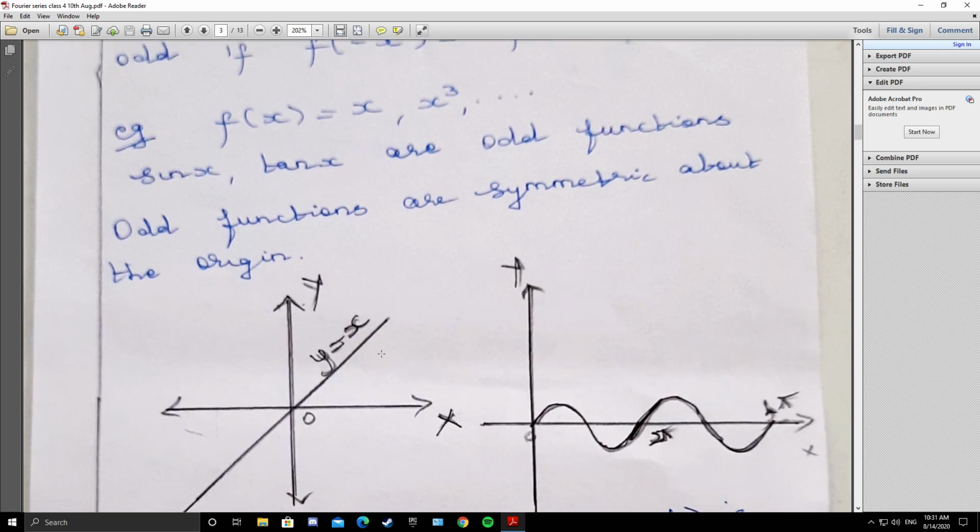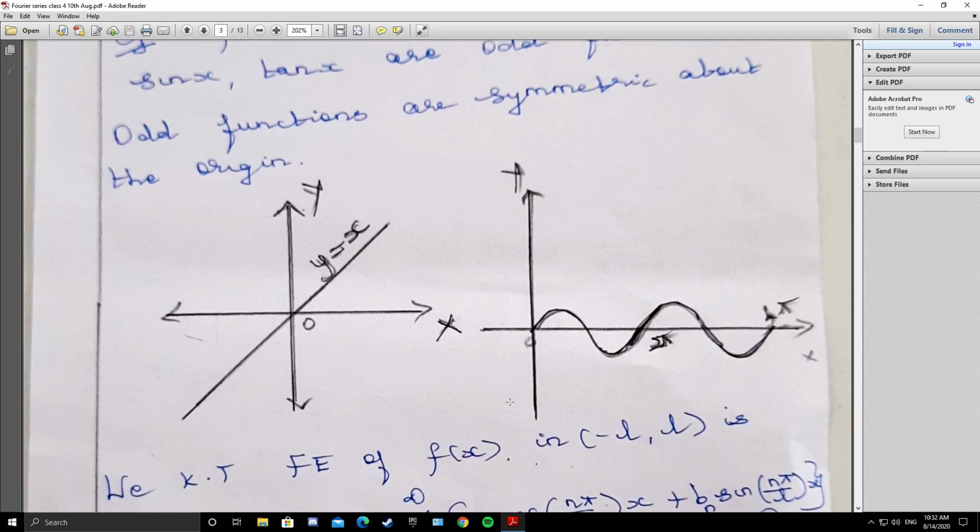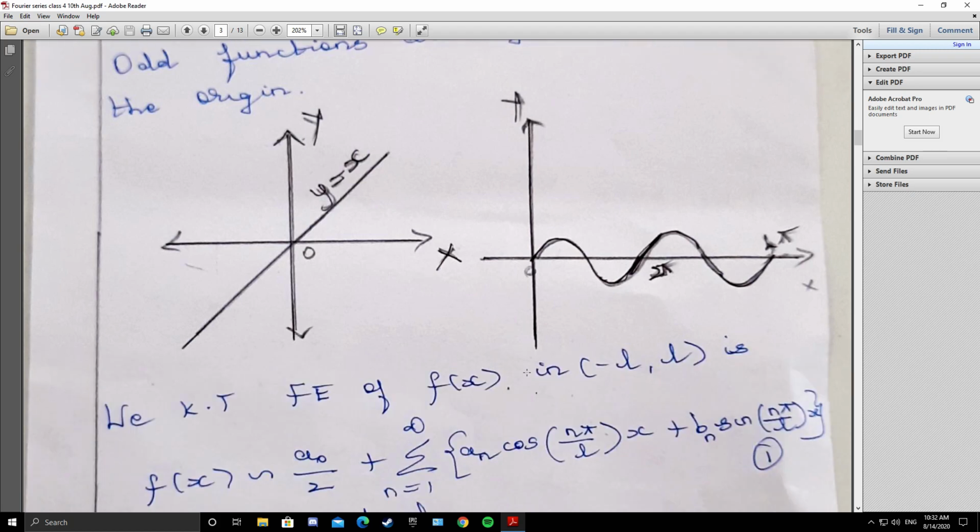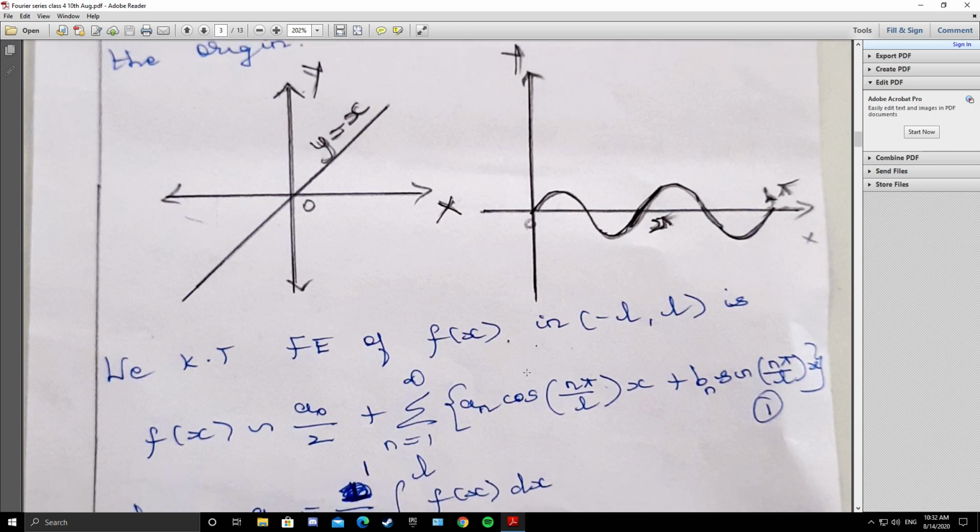If you sketch the graph of y equals x, from the graph you can make out it is symmetric about the origin, and if you see the graph of sin x, it is also symmetric about the origin. So these two are odd functions. From the graph you can say that it is an odd function. Now we will see the Fourier expansion of the odd function.